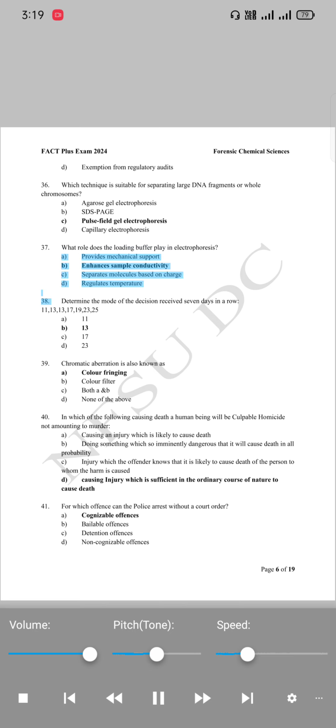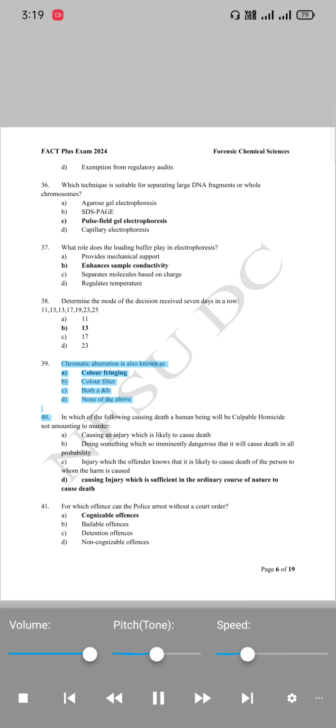A. Provides mechanical support. B. Enhances sample conductivity. C. Separates molecules based on charge. D. Regulates temperature. 38. Determine the mode of the data received 7 days in a row: 11, 13, 13, 17, 19, 23, 25. A. 11. B. 13. C. 17. D. 23.